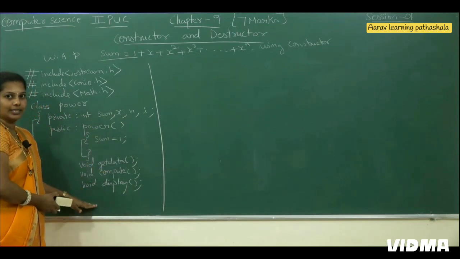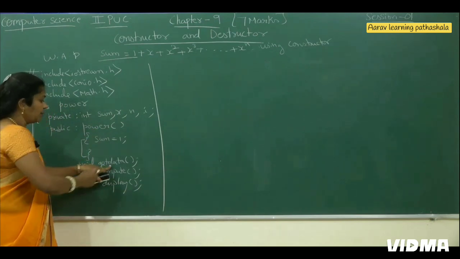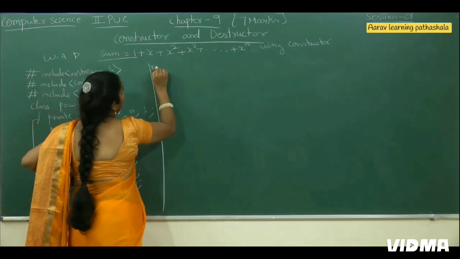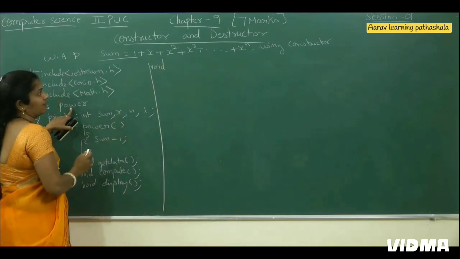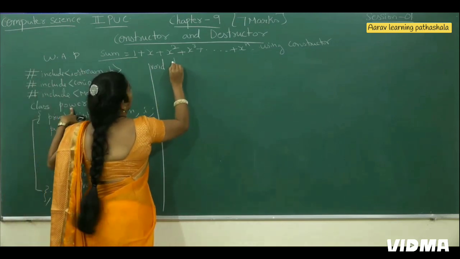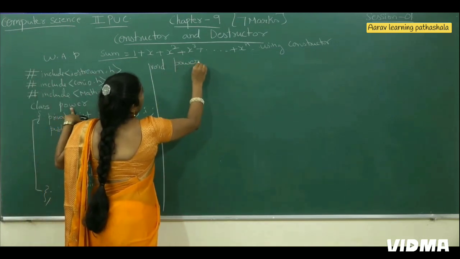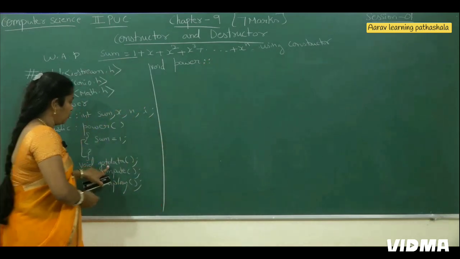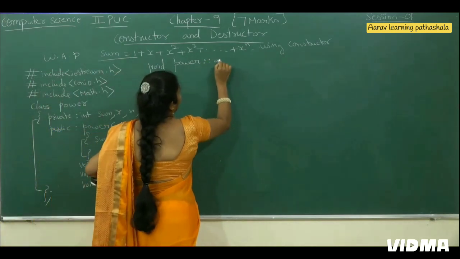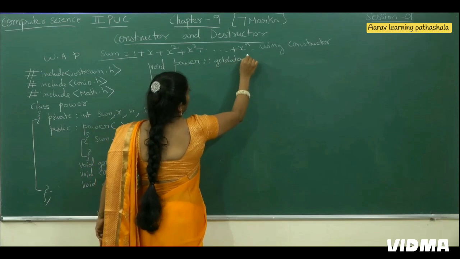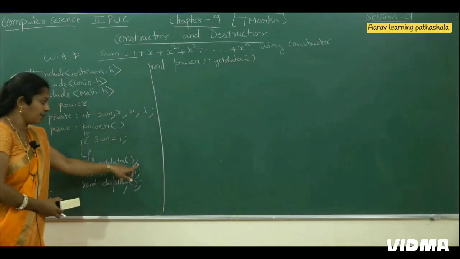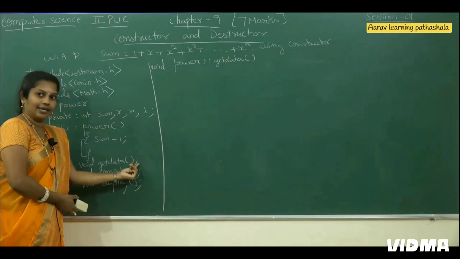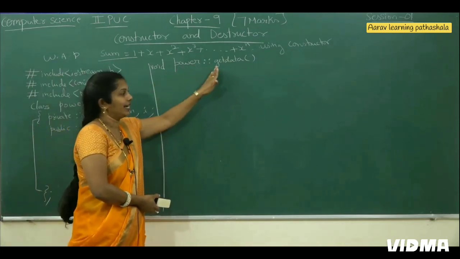Now one by one we have to write the statements outside the class. First I am going to write the statement regarding get data. What is the return type here? We have void. Then the class name, which we gave as power. Then the scope resolution operator. We are writing the function get data. Here we wrote a semicolon, but here we are not writing any semicolon, because there we were just declaring, and now we are writing the statements of this get data function.